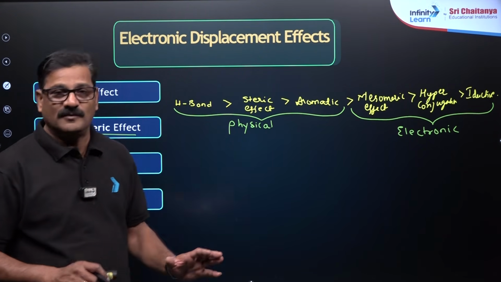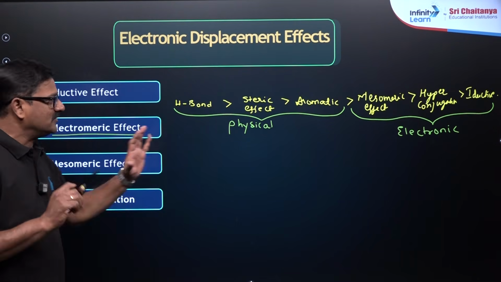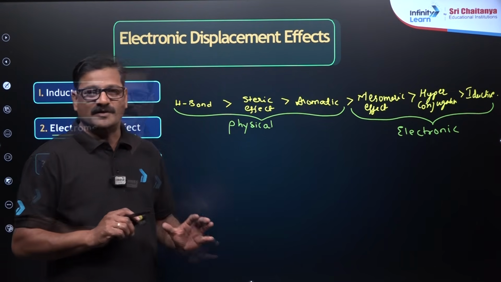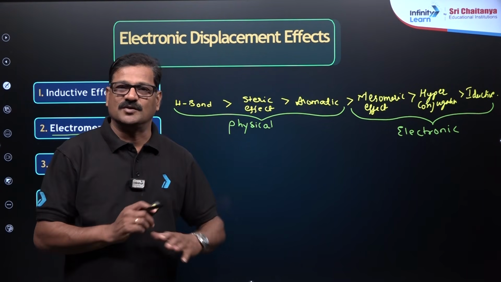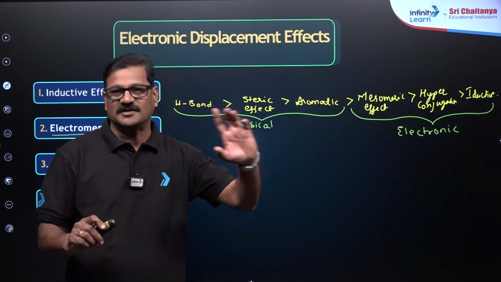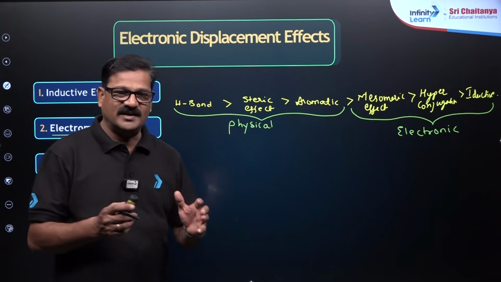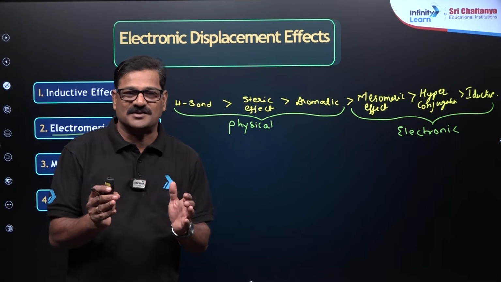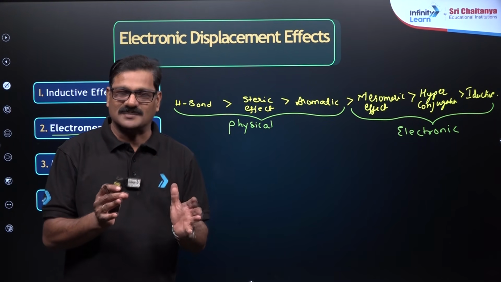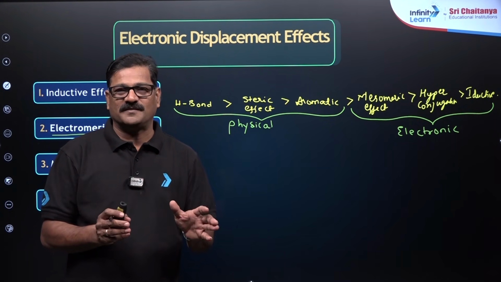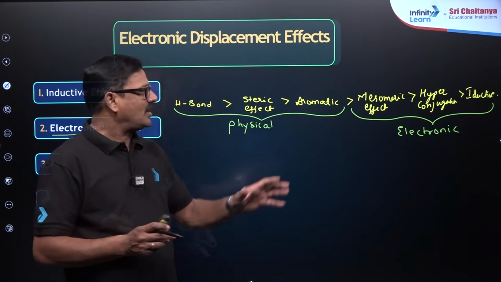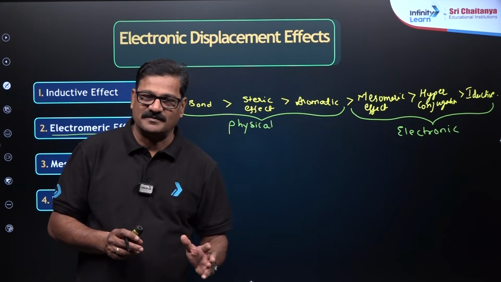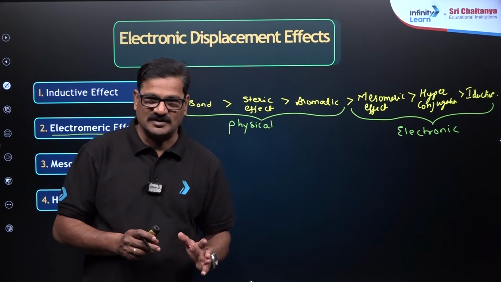not. Now, so what are the takeouts from this particular expression? Whenever hydrogen bond comes, no effect works. It takes over everything. And steric effect, whenever you say a methyl group or ethyl group, due to bulky nature, it is going to hinder. So because of that, electronic effects are going to be diminished. So I will discuss what about the aromatic effect and all, and we'll have the discussion about that.